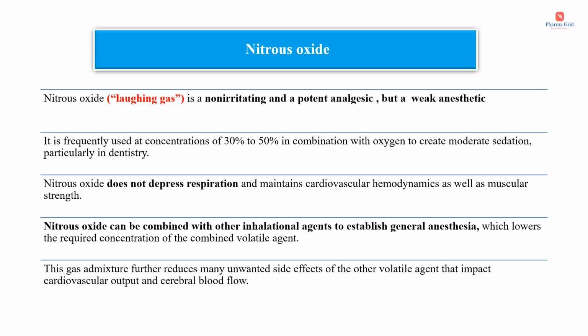Nitrous oxide does not depress respiration and maintains cardiovascular hemodynamics as well as muscular strength. This nitrous oxide can be combined with other inhalation agents to establish general anesthesia, because I have already mentioned that nitrous oxide is a weak anesthetic. So it can be combined with other inhalation agents to establish general anesthesia, which lowers the required concentration of the combined volatile agent. This gas admixture further reduces many unwanted side effects of other volatile agents that impact cardiovascular output and cerebral blood flow.